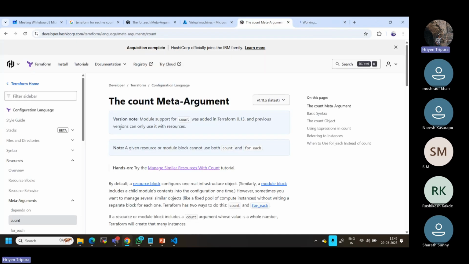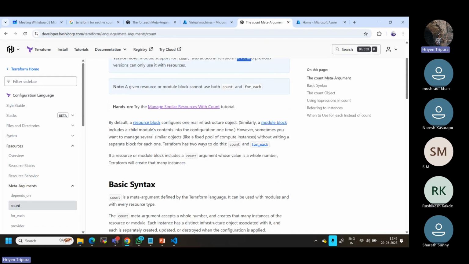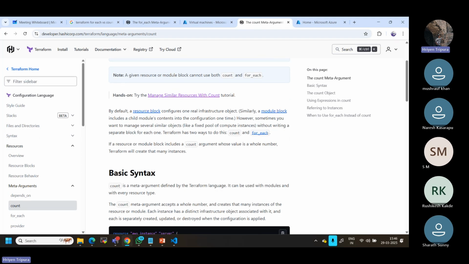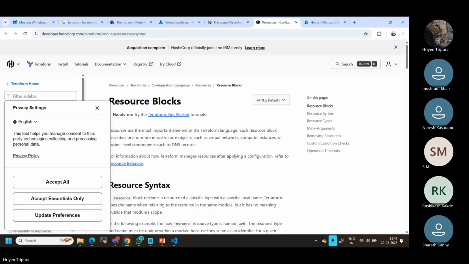So let's understand now, first thing. As I told you, this module supports count, which was added in version 0.13 and above. Okay, now if you come down, you can also see by default this was block configure real-time object. Now you can also check this one. If you click one more, right click, open in a different tab,